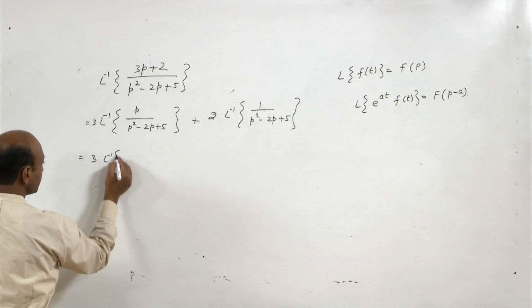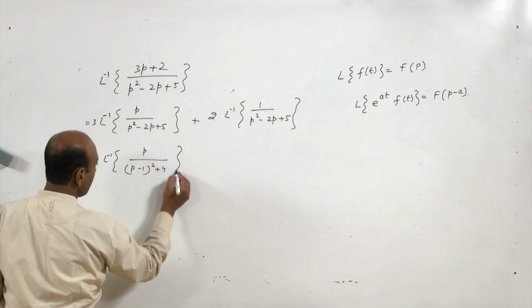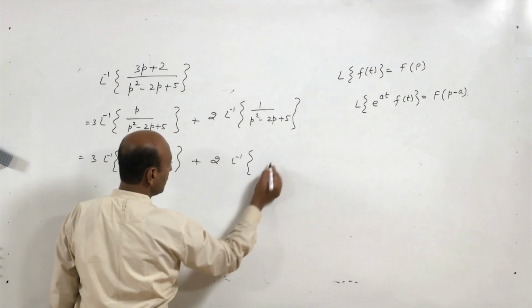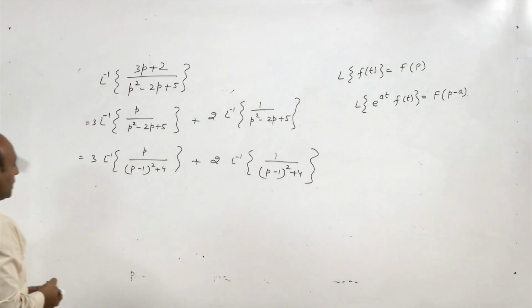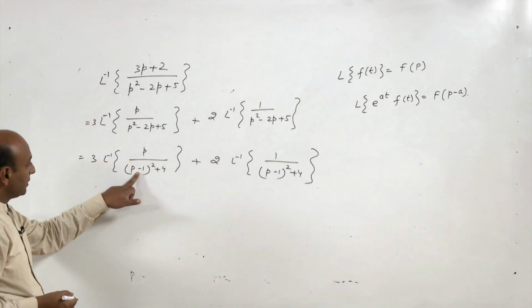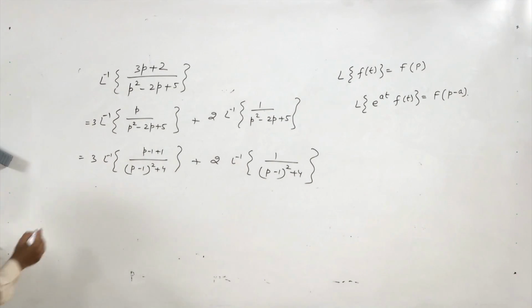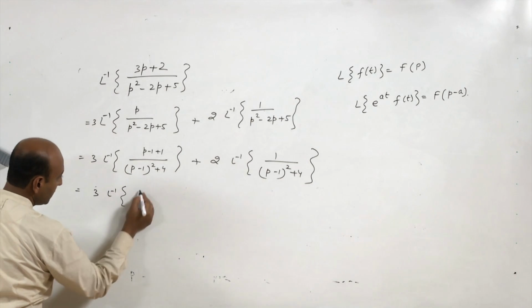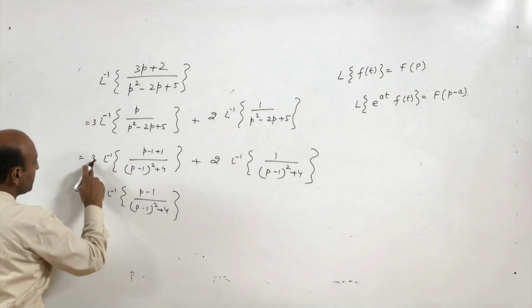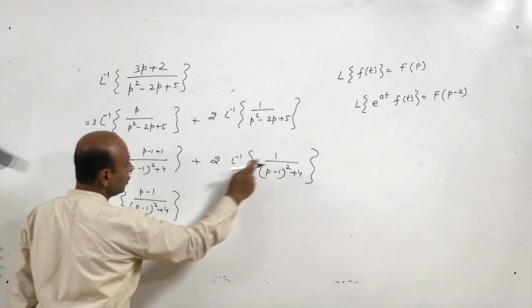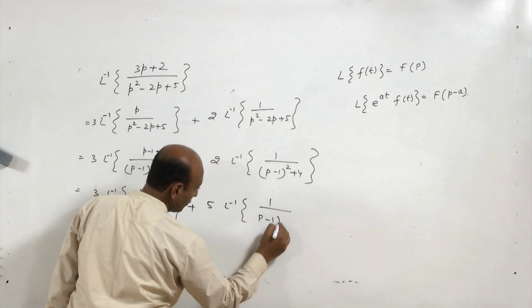So it is 3 Laplace inverse of p upon (p minus 1) whole square plus 4, plus 2 times Laplace inverse of 1 upon (p minus 1) whole square plus 4. Now, here p minus 1, so you subtract 1 and add 1 here. So this is 3 Laplace inverse of (p minus 1) upon (p minus 1) whole square plus 4, and 3 into 1 upon this quantity plus 2 into 1 upon this quantity will be 5 times Laplace inverse of 1 upon (p minus 1) whole square plus 4.